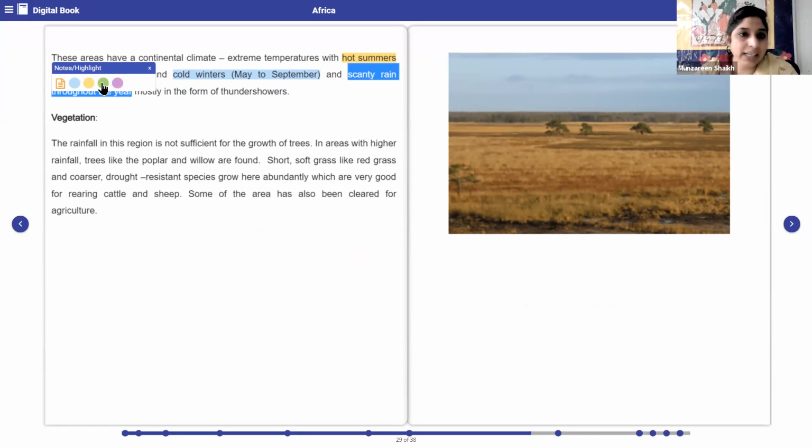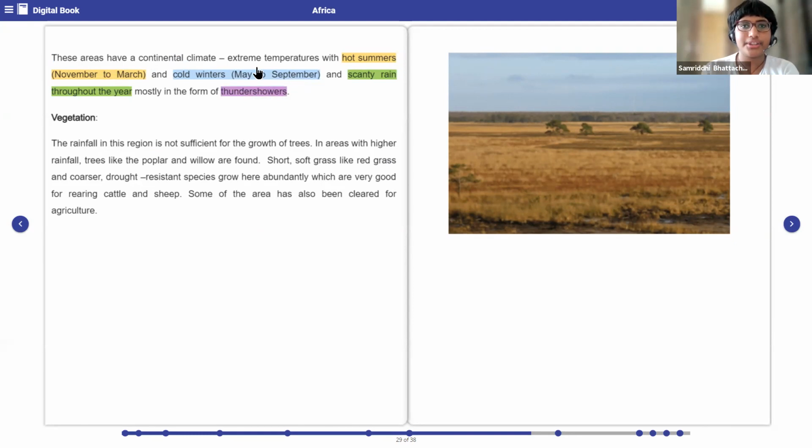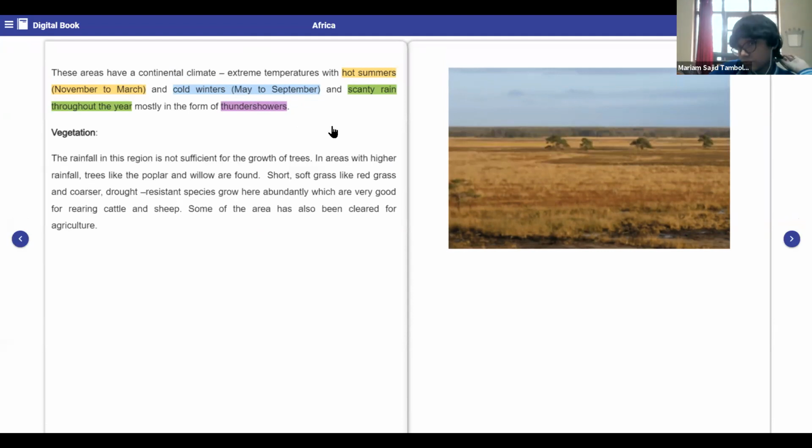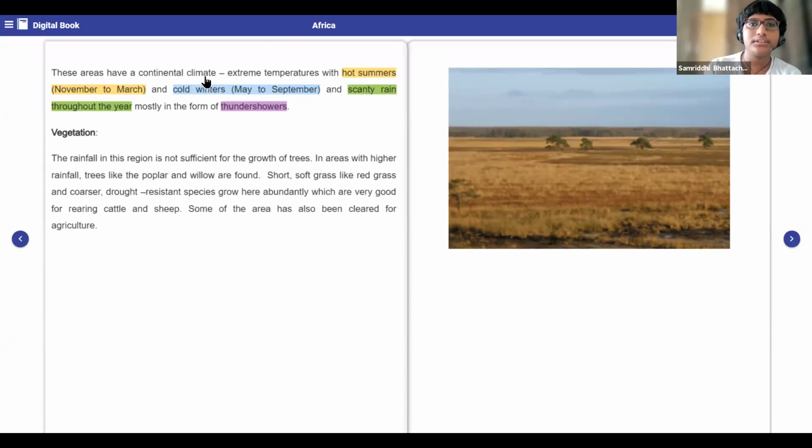Okay, so basically they are explaining to you about the climate. When do they have hot summers, children? From November to March. Cold winters? From May to September. And how is the rainfall in this particular region? Scanty rainfall throughout the year.